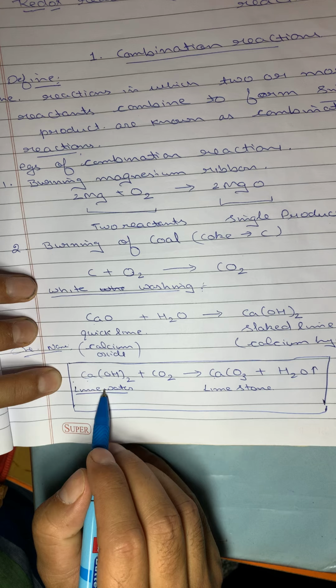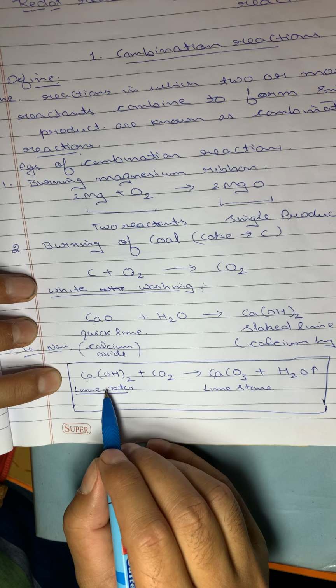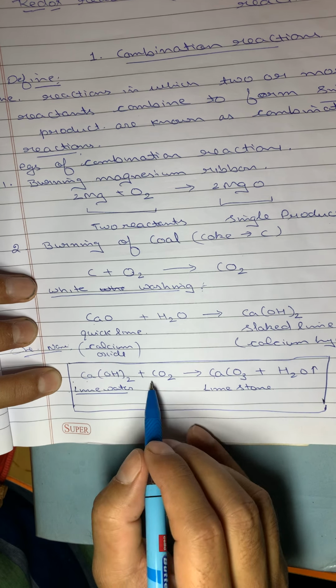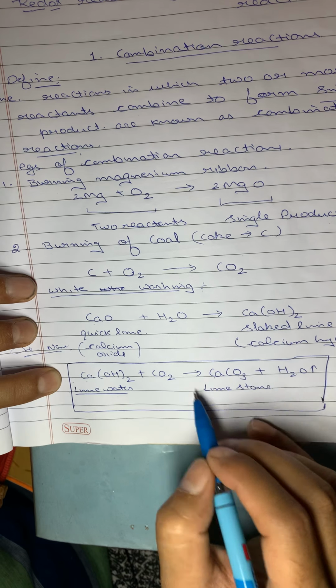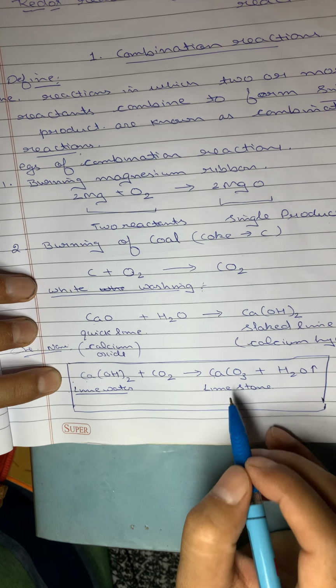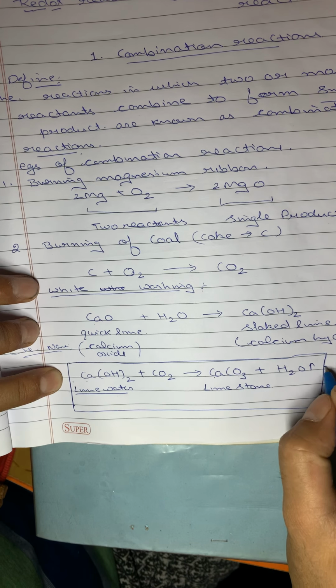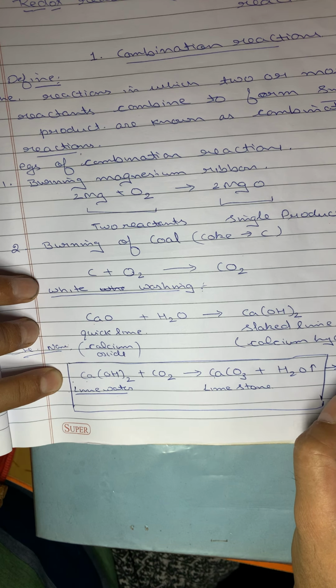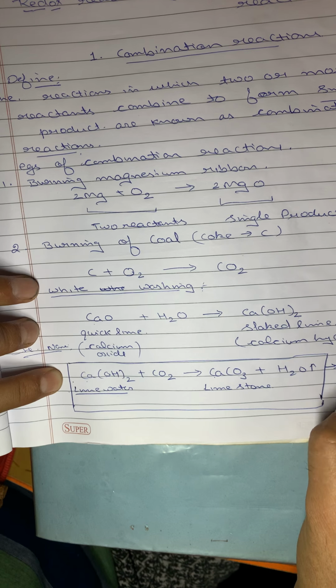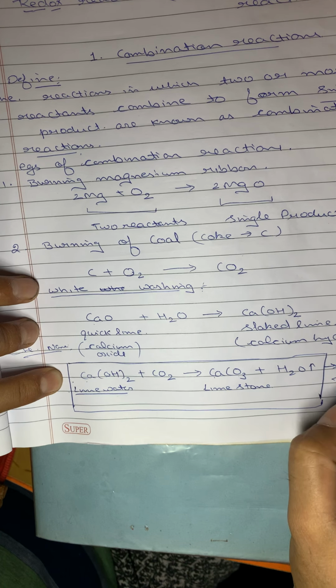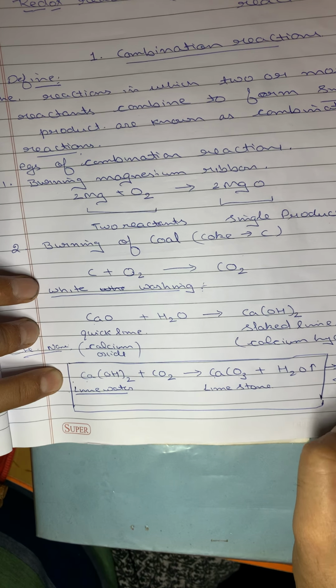So when carbon dioxide is passed through this slaked lime or lime water, it will turn milky due to the calcium carbonate again. So the same reaction we can use to test carbon dioxide, and this is also known as the lime water test of carbon dioxide.